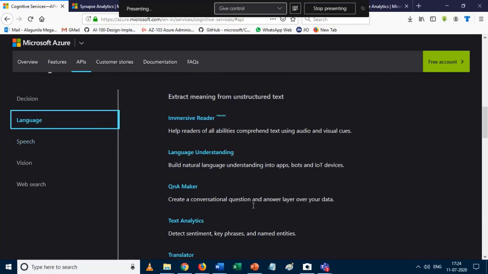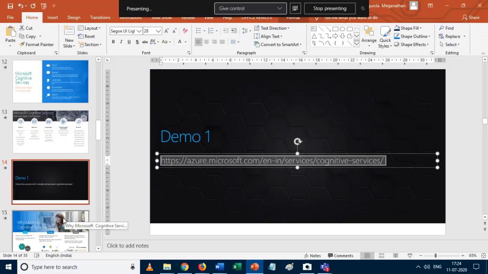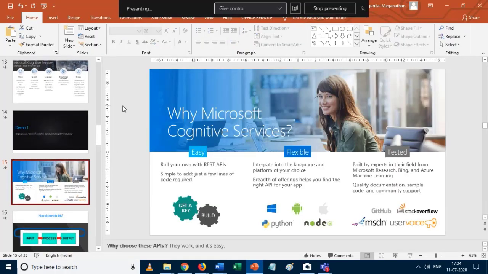In the demo part we are using this Text Analytics API only, and in that demo we have some more information on it. So that's it, I just switch over to my presentation again.